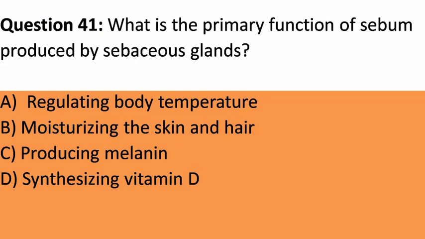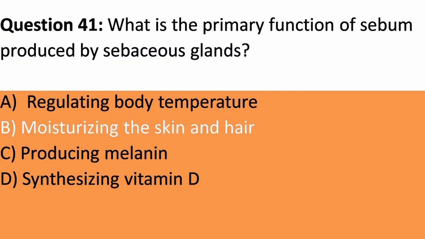Question 41. What is the primary function of sebum produced by sebaceous glands? A. Regulating body temperature. B. Moisturizing the skin and hair. C. Producing melanin. D. Synthesizing vitamin D. Answer. B. Moisturizing the skin and hair. Explanation. Sebum produced by sebaceous glands helps moisturize the skin and hair, preventing them from becoming too dry.